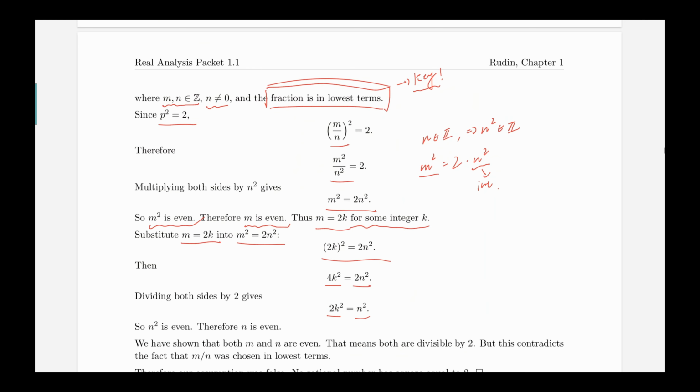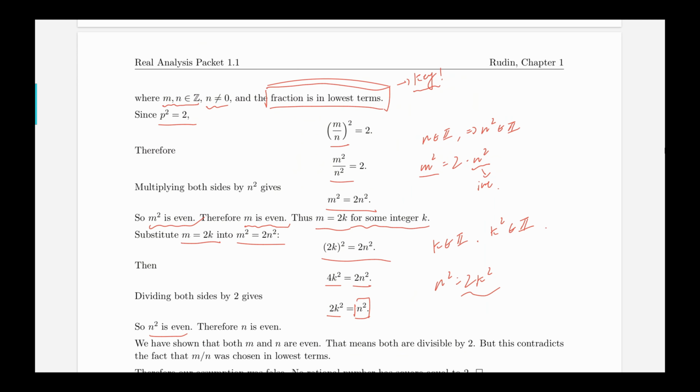And notice that since k is an integer, this indicates that k squared must be an integer as well. Therefore, n squared is basically written as 2 times some integer, k squared, indicating that n squared is even.